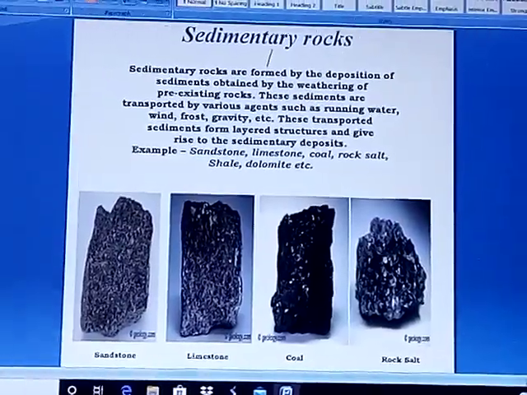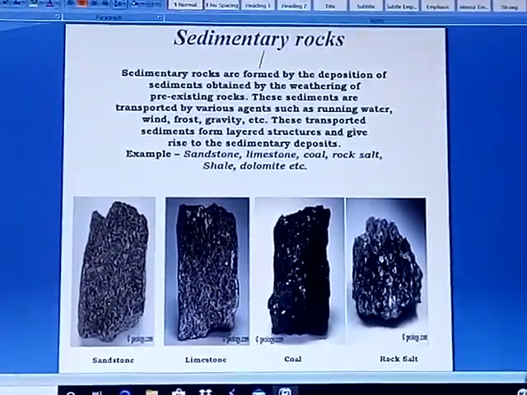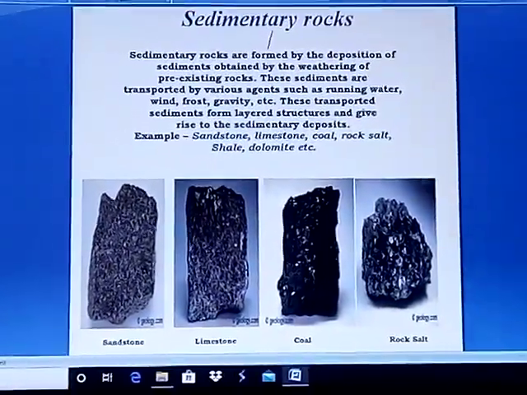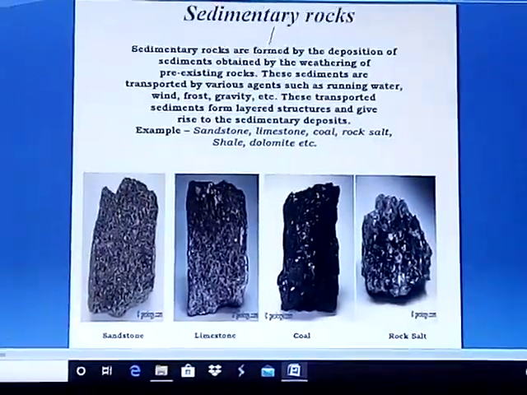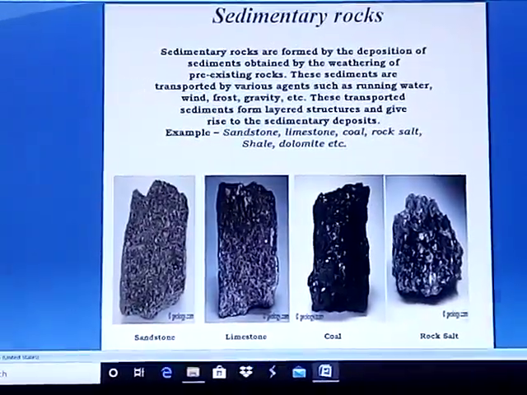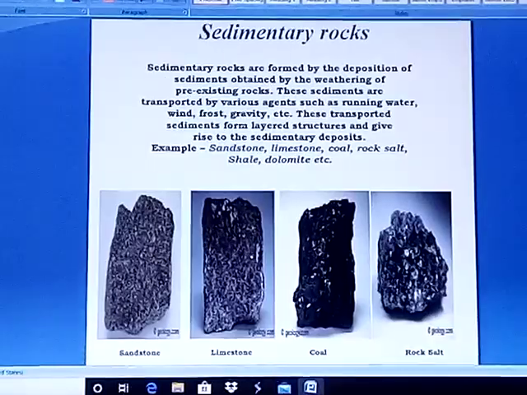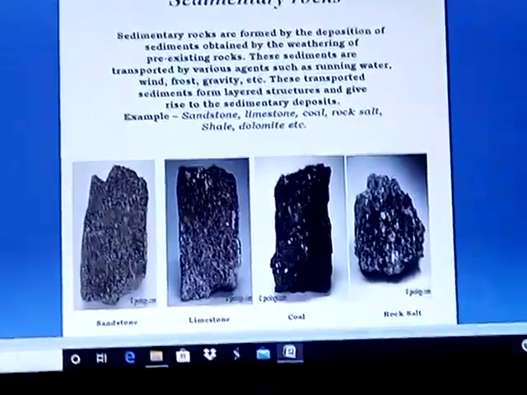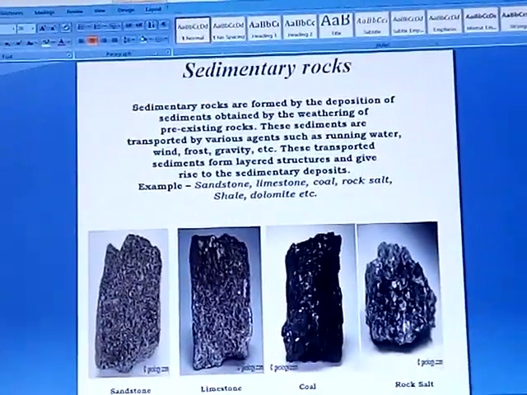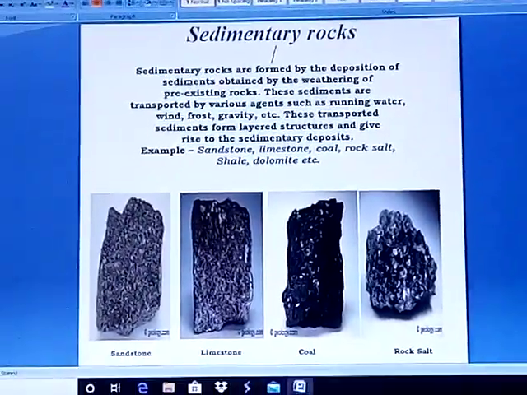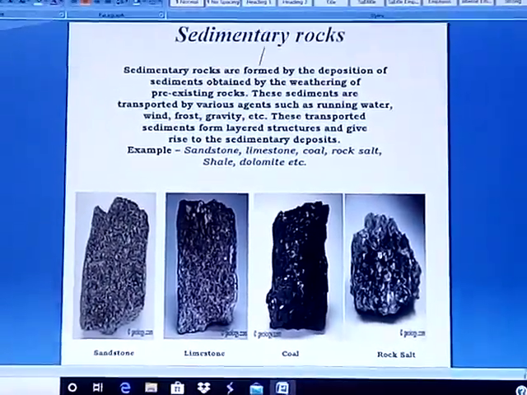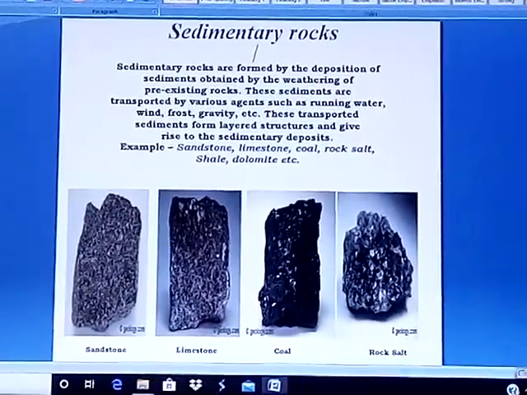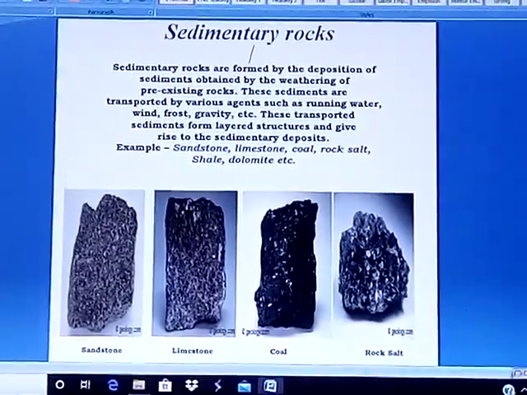Now, many of you get confused with igneous rock and igneous. From our experience, we have found many children confuse igneous rocks with Saint Ignatius. So it is not Saint Ignatius, but it is igneous rock. However, today we will be focusing mainly on the sedimentary rocks.